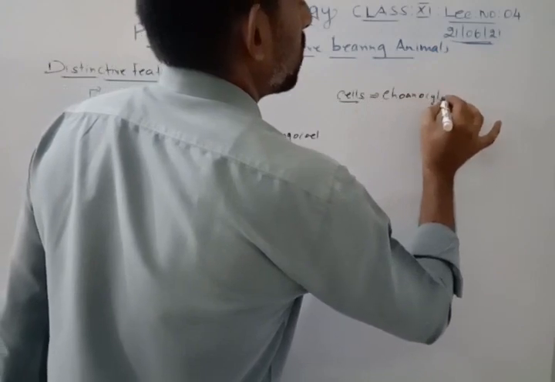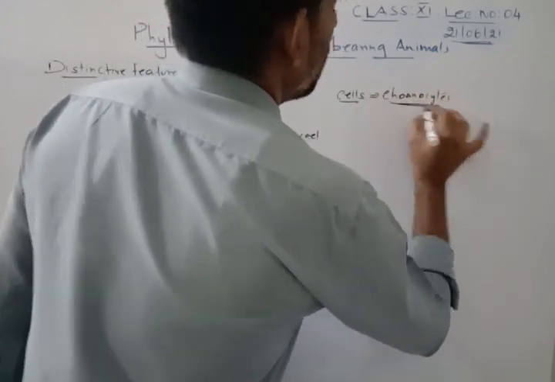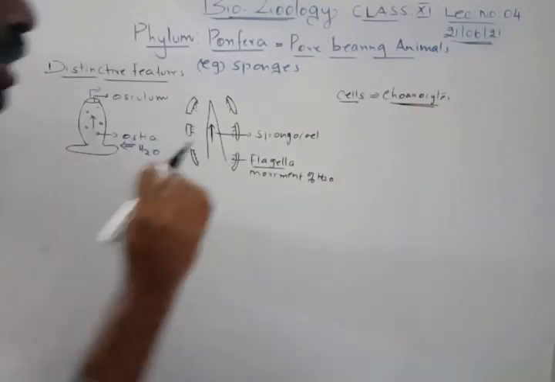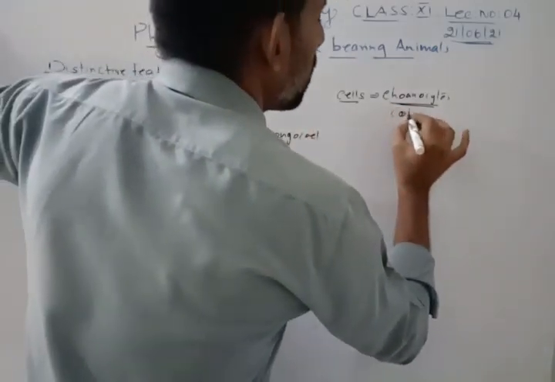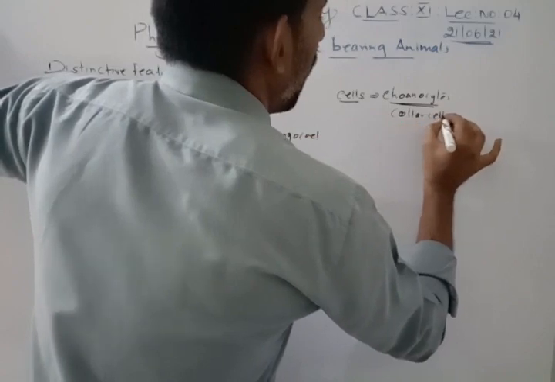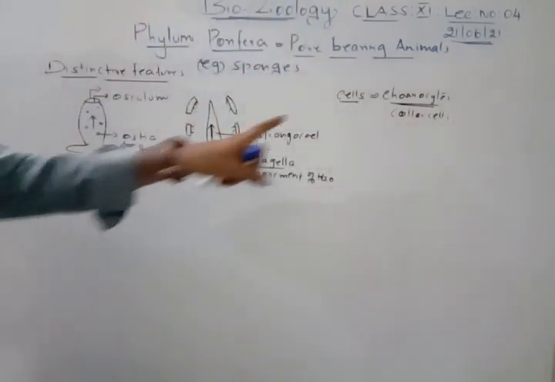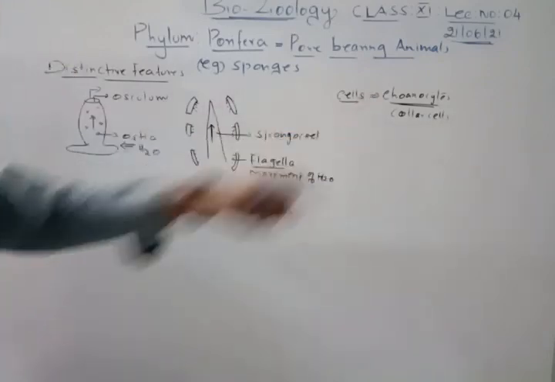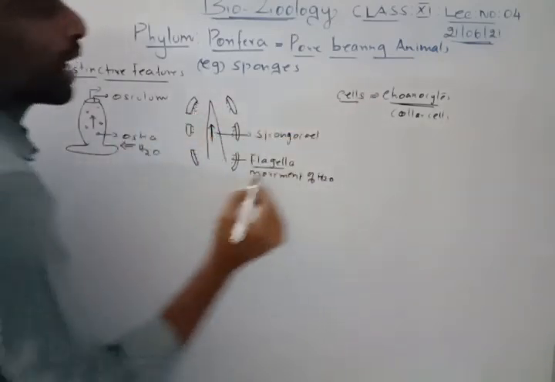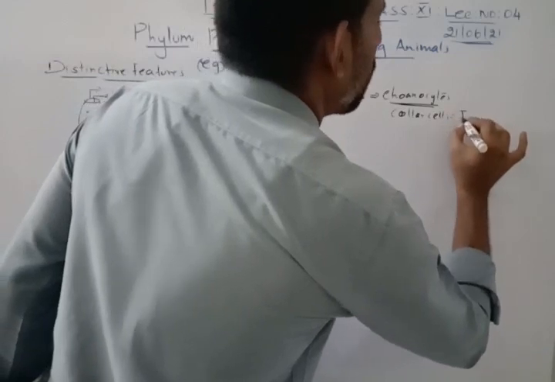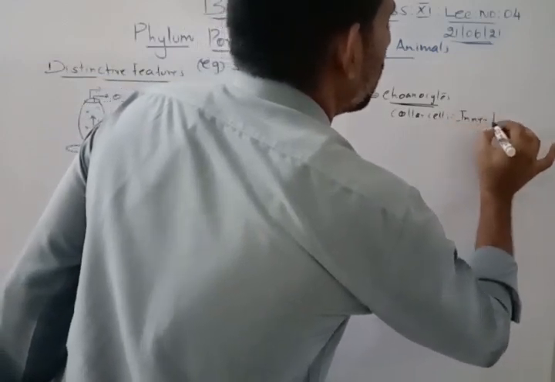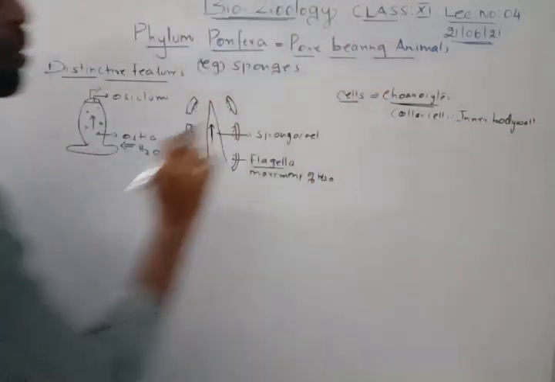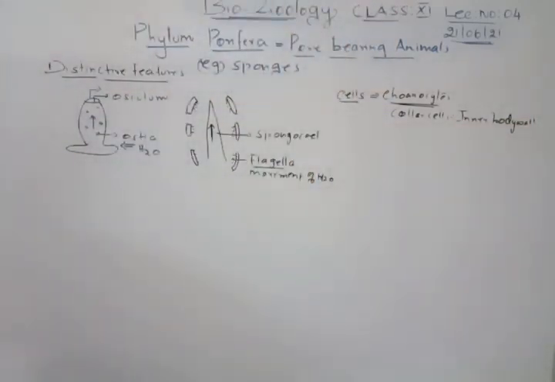The conocytes. Now the conocyte is also called the collar cell. It is the collar cell, and this collar cell is present inside, on the inner body wall. So where can you find these collar cells or conocytes? They are there inside the body wall.